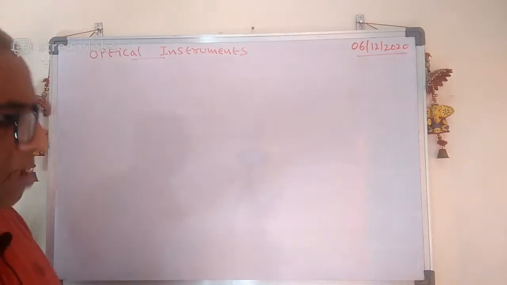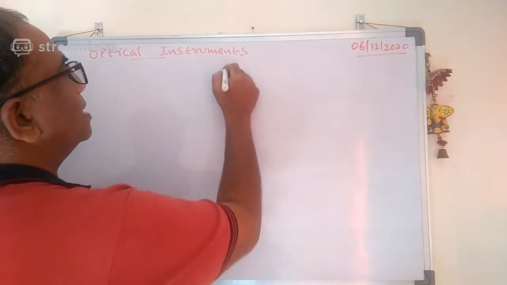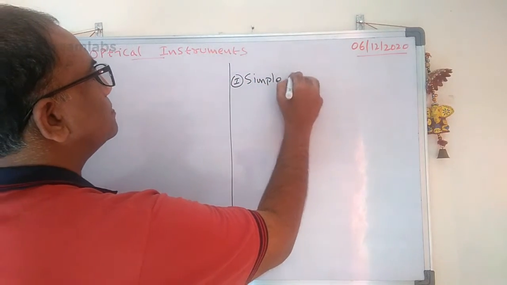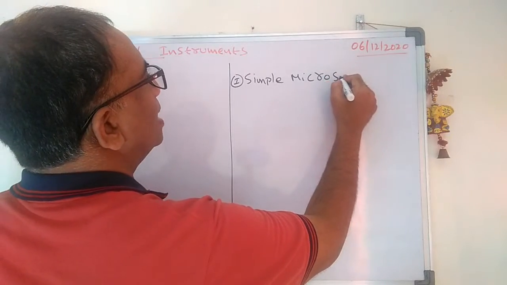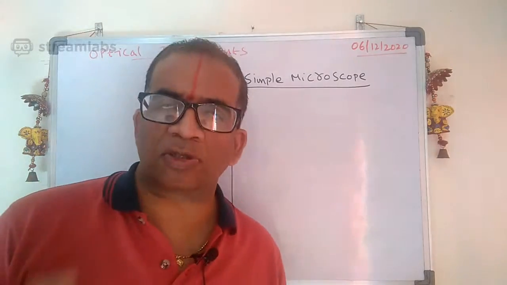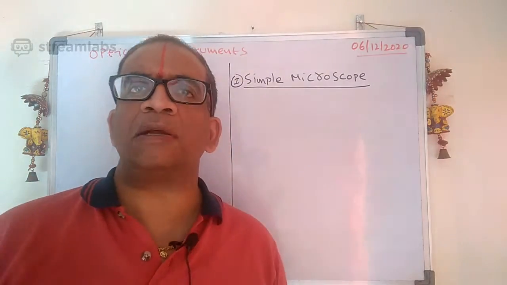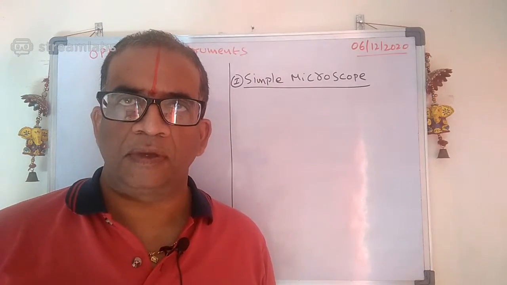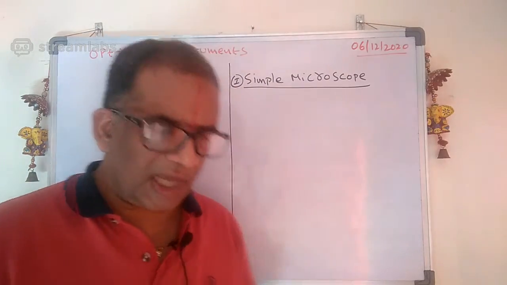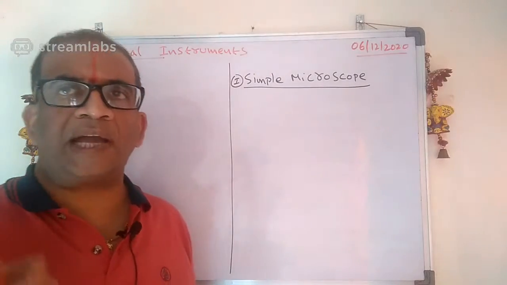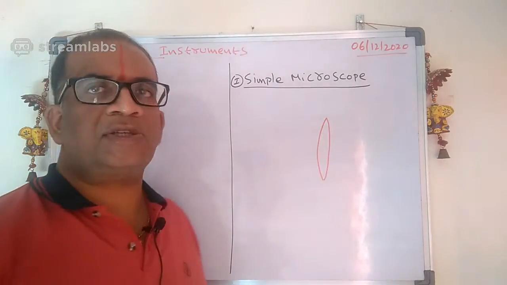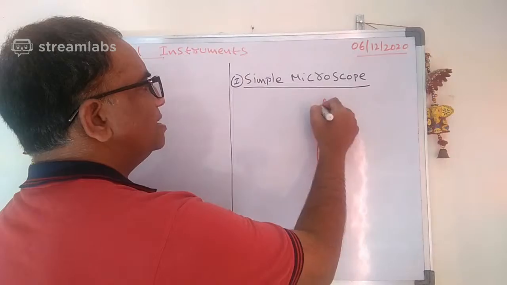So from there this development started. Anyhow, see carefully here. Let us start with the simple microscope. What is a simple microscope here? A simple microscope is nothing but a magnifying glass. If you can understand the simple microscope clearly, then you can understand all the other instruments. It consists of a convex lens of focal length f.